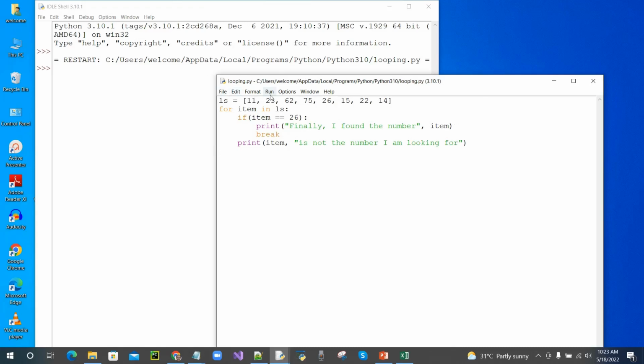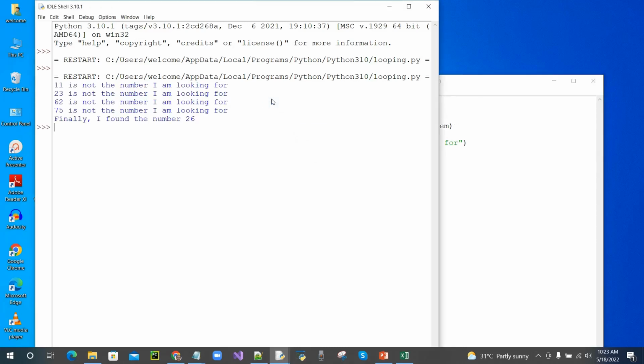Let's save and run the program. Now you can see that it loops through the items until it reaches the number 26 and exits the loop after 26. Let's see a demo on using the continue statement.